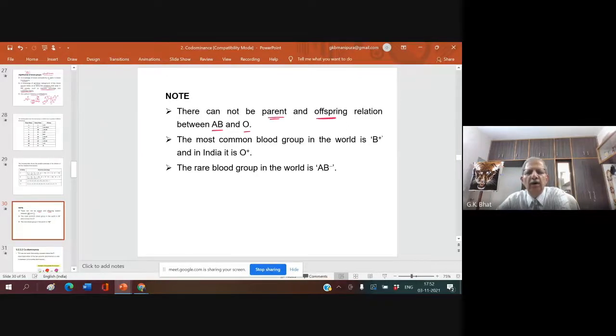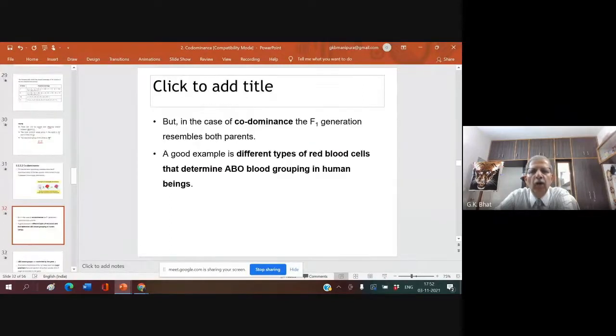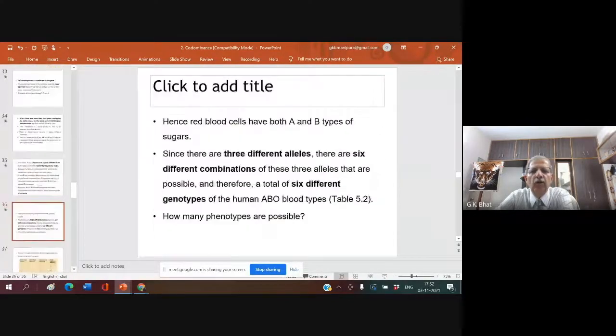Understood? Clear? So, the most common blood group in the world is B, but in India it is O positive. And the rarest blood group in the world is AB negative. You must know that O negative is the universal donor. Understood? Okay?